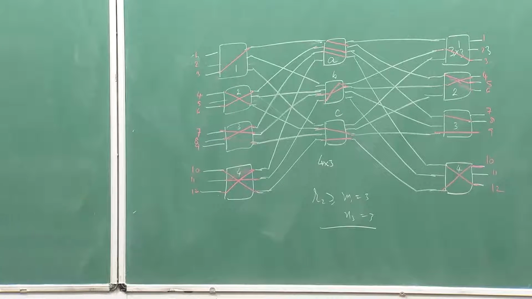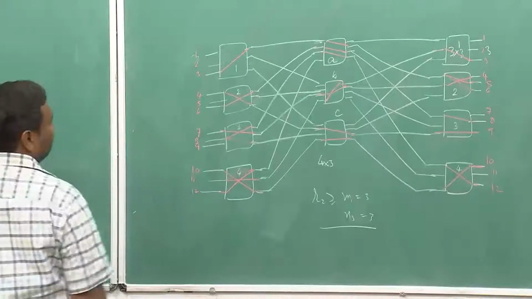So, now let us look at the connections which we have already set up, and in the end I will look into how this 12 to 11 will be done.